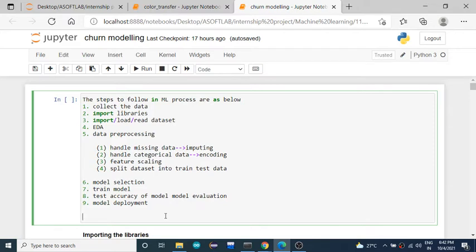You need to concentrate on which features are collected and considered as dependent and independent features, which strategy has to be used to fill in the missing data and to convert categorical data into numerical data, and whether we need to do feature scaling or not.